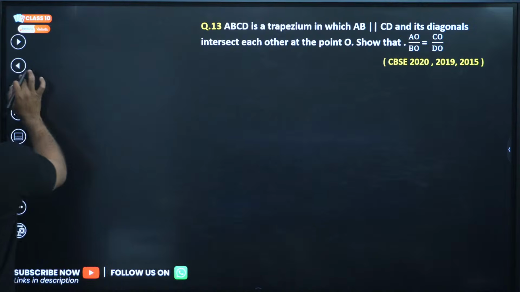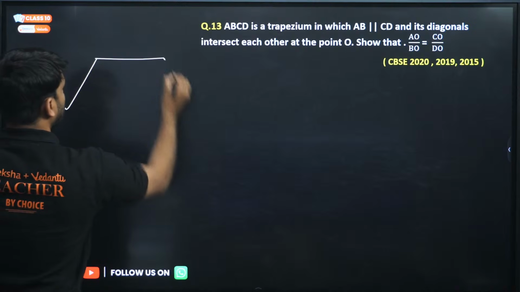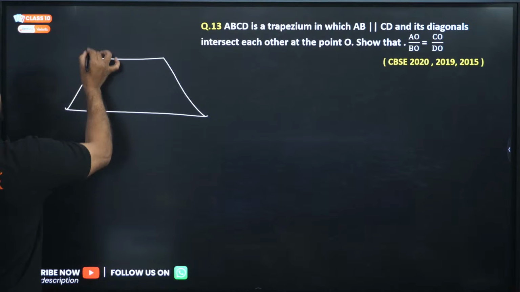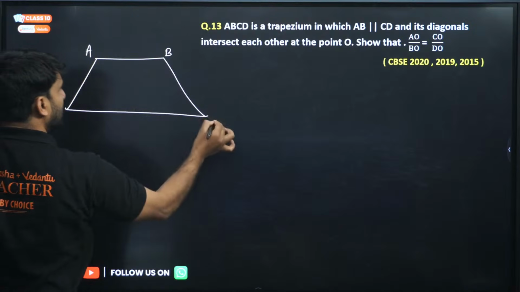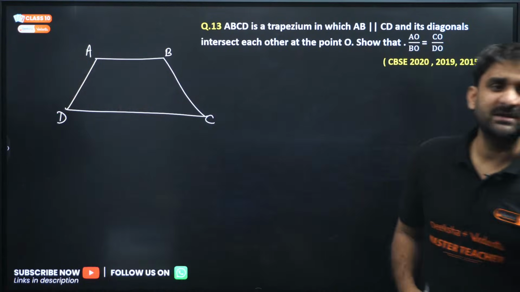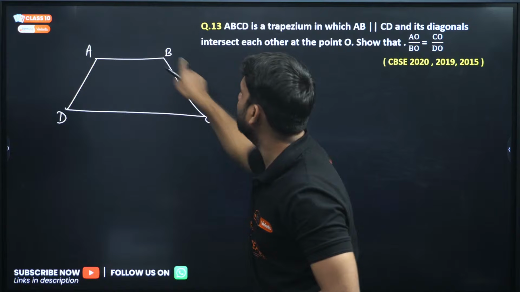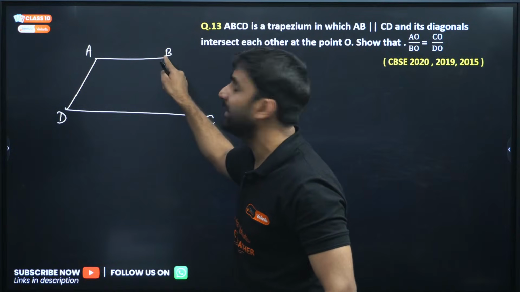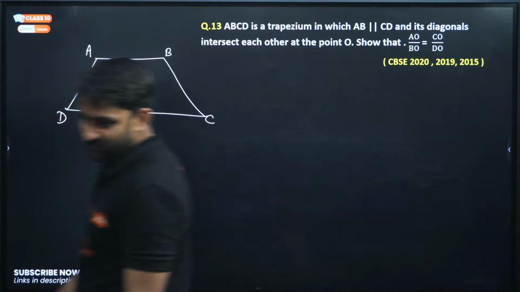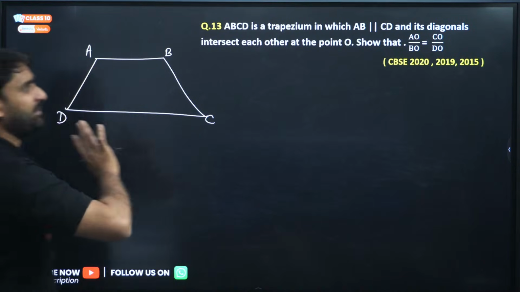Basically in this question, my dear champions, there is a trapezium, this and this. This is A, B, C and D. ABCD is a trapezium in which AB is parallel to CD. A, B, C, D, don't break the order. If you are taking A, B here, then C will come here. Don't put C here, otherwise the order will be broken. So this is the trapezium with AB parallel to CD.